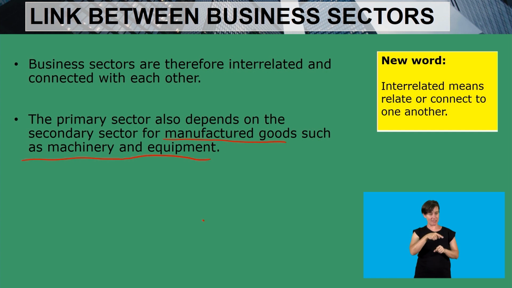Obviously the machines, the tractor, the equipment that you use on the primary sector, on that mine whereby you dig gold, are produced in the secondary sector. So the primary sector depends on the secondary sector for that equipment in order to perform its activities, which is extracting and cultivating natural resources.